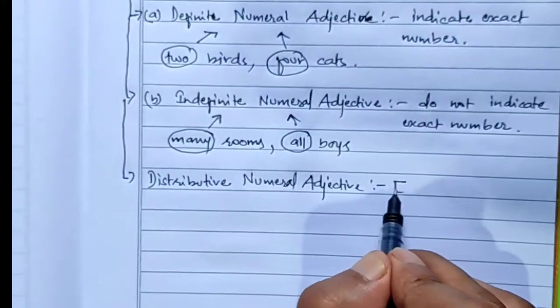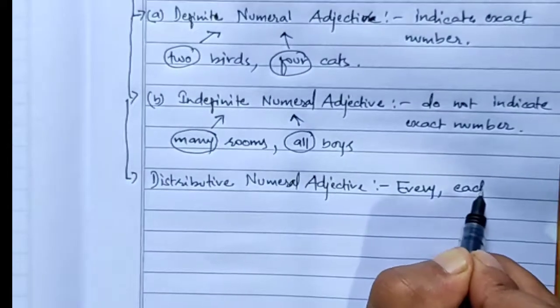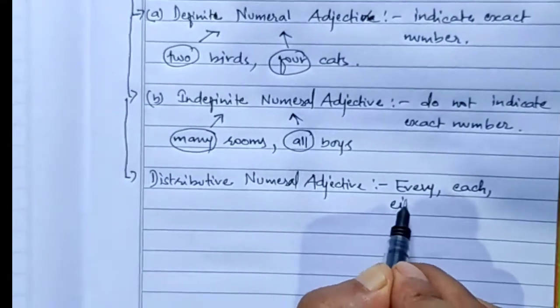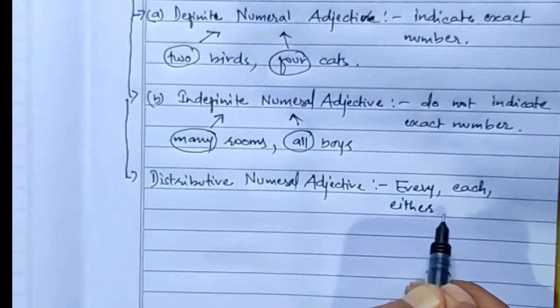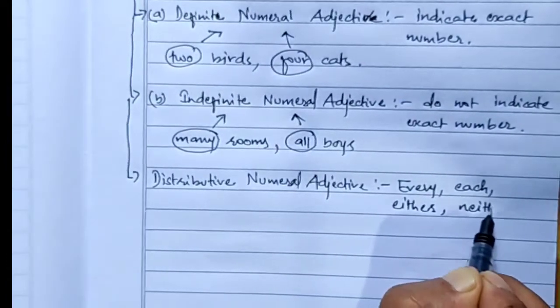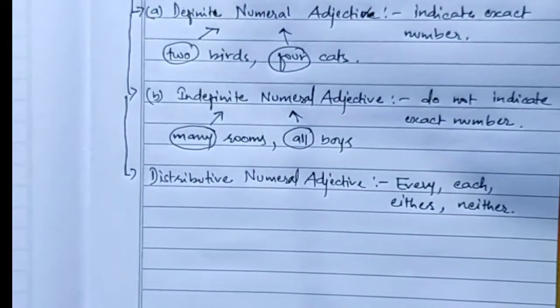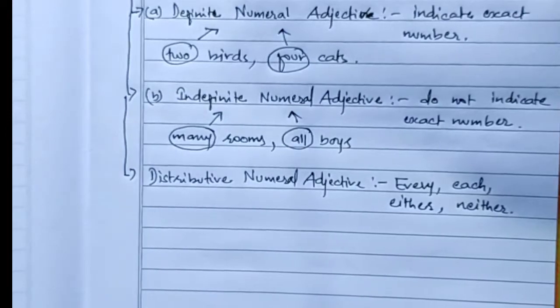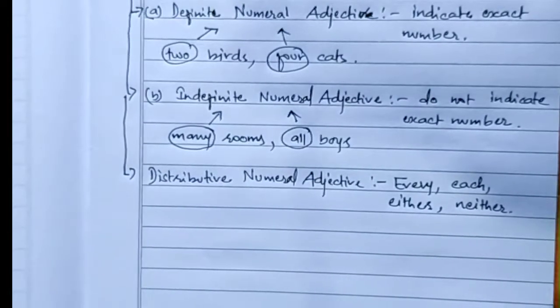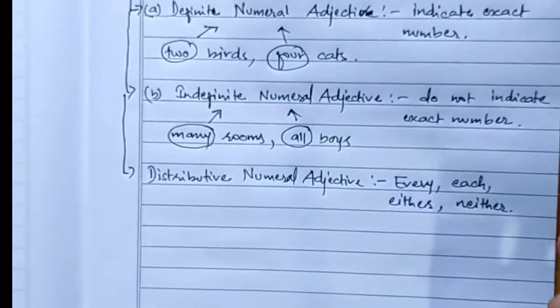They are every, each, either, and the last one is neither. So only 4 distributive numeral adjectives are there. They refer to each single person or thing in a group. Each person in a group.